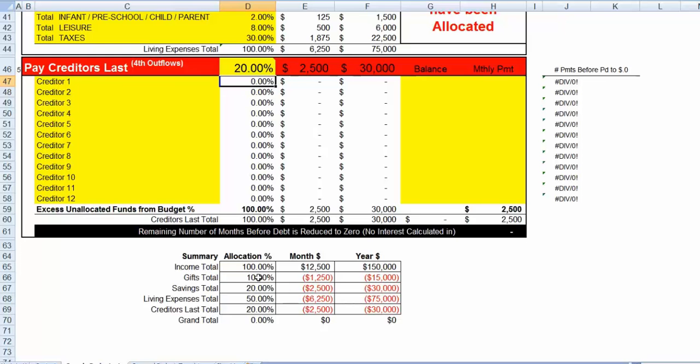Now on the bottom, you look, there's 100% calculated down here for a sum total, and that's what we have up there. So all of our money has now been allocated to one of the classifications, be it gift, savings, living expenses, or creditors. So now we just have to allocate this last 20%, and let's just pull up some creditors here. Some medical bills, credit cards, credit card XXXX, whatever credit card it is that you're using that you have to pay off. Let's say auto loan.